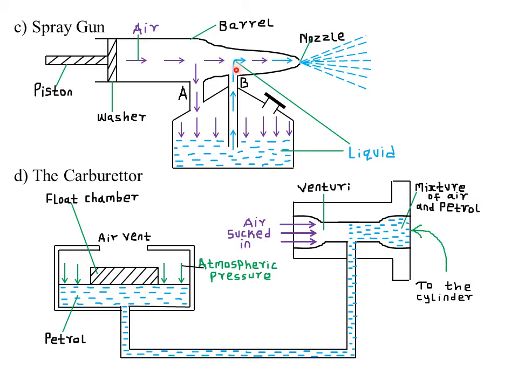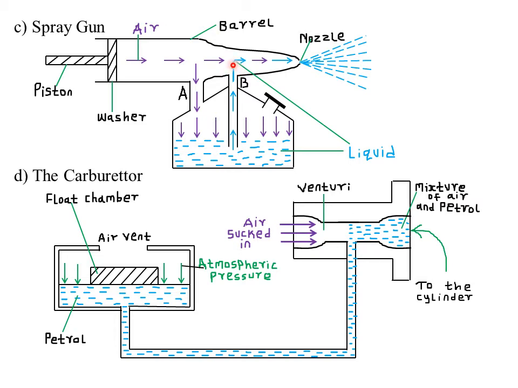Now we have a pressure difference. We have a high pressure being exerted on this liquid due to the air that entered through A, but at the same time, the air passing through B is under a smaller cross-sectional area compared to this region here. So the air at that point is moving at a very high speed, and therefore the pressure exerted is very minimal.